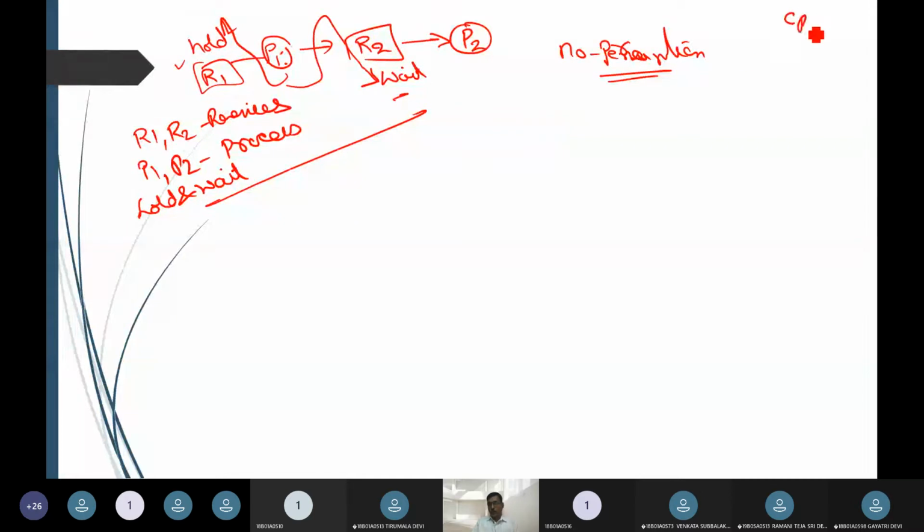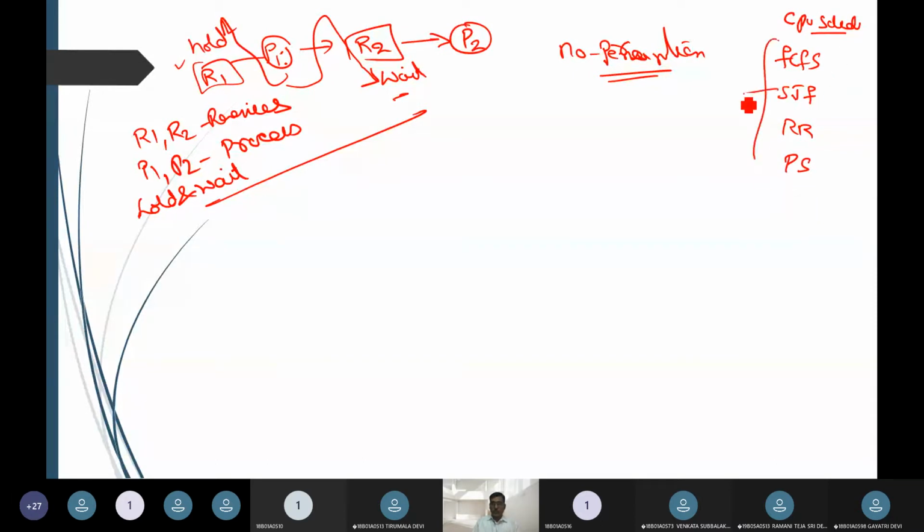We have some CPU scheduling algorithms. One is the FCFS algorithm. Second is the shortest job first algorithm. Another is the round robin algorithm. And the last one is the priority scheduling algorithm.